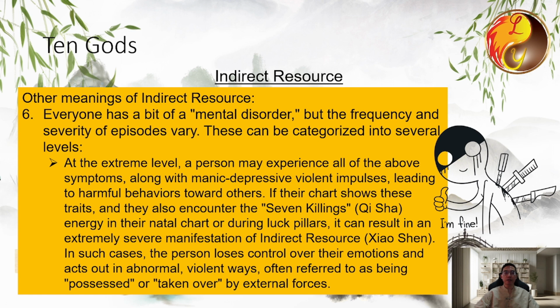When an episode passes and you ask them what happened, they won't know because it wasn't really them in that moment. The stars, especially when indirect resource is overwhelming and seven killings boost its power, cause such emotional instability. Everyone experiences this to some extent, but the severity and frequency differ. Some people can control their emotions well and rarely experience this, while others might face it more often, sometimes to the point of needing treatment in a psychiatric hospital.